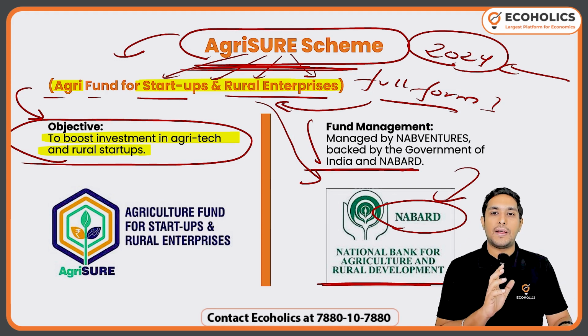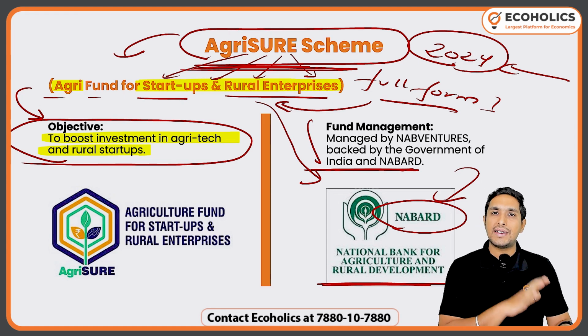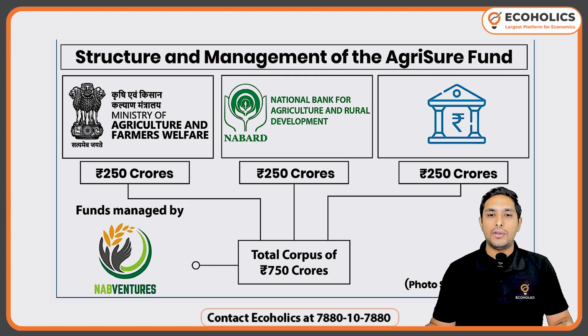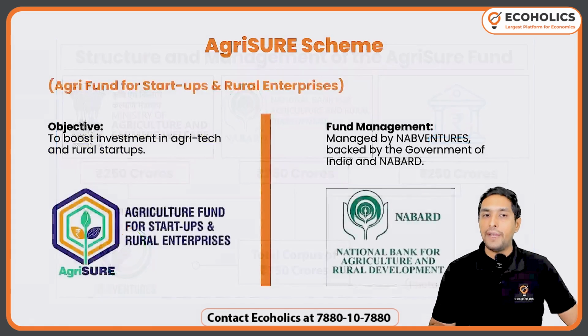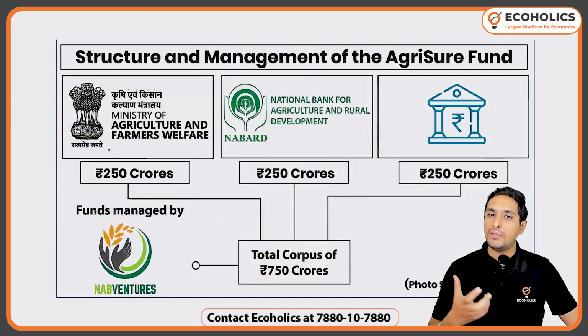As simple as that. So as I told you right in the beginning, I'll be keeping the session as concise and crisp as possible. So this is what we are doing. Here is a photo I got from the NABARD website. You can see the structure and the management of the AgriSURE fund. AgriSURE fund is a fund, of course. Why? Because it is about boosting the investment in agri-tech and rural startups. So money is necessary.